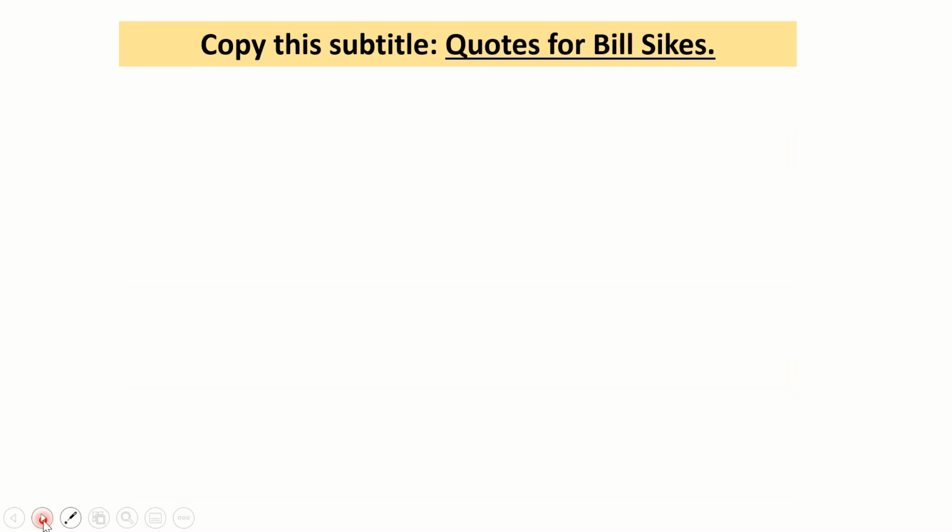Okay, so now what I would like you to do is, wherever you're writing, to copy this subtitle, "Quotes for Bill Sikes," and make sure you underline it. You don't need to underline it in purple pen, but just a normal black or blue pen or whatever you're writing in would be great. Pause the video if you need a second to do that.